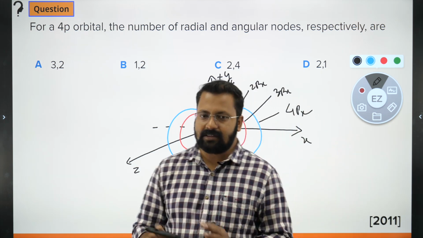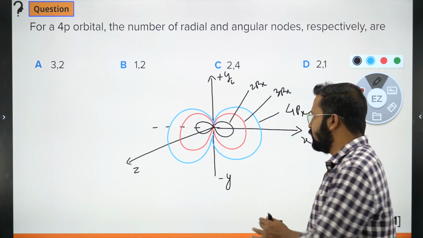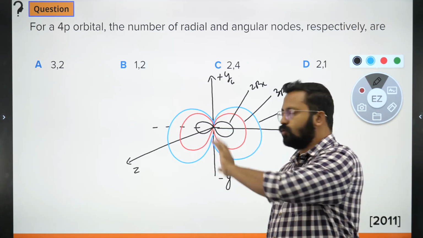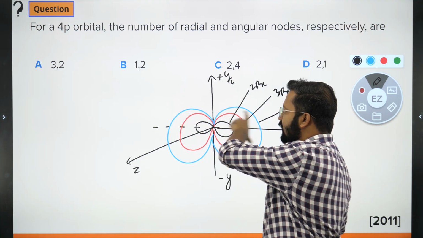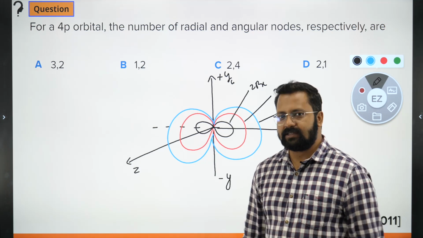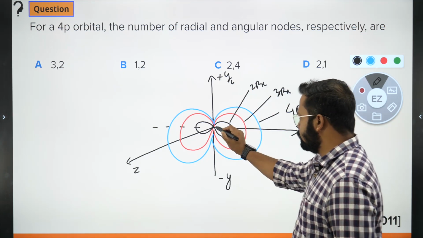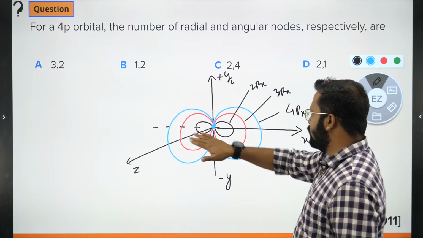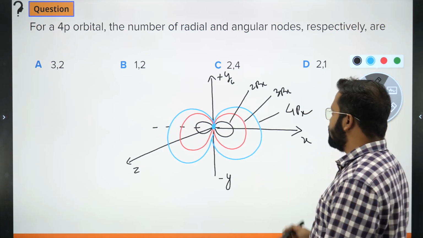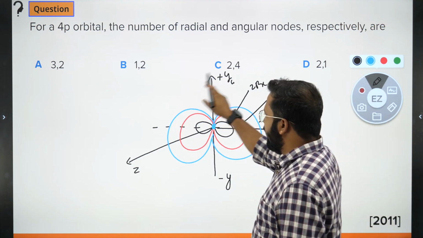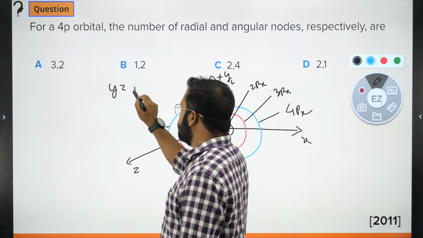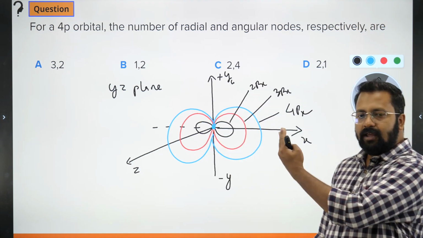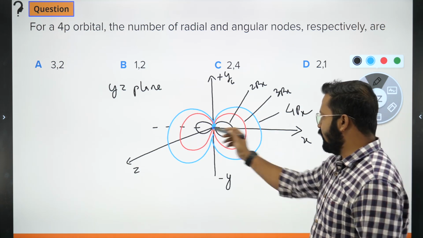Now if I look at these three representations for the 3 orbitals, can I find a plane which passes through the orbitals but does not bisect any of the lobes? Can we name a plane which passes through the origin and does not bisect any of the lobes? We can take planes like that, but they will bisect it, except for one plane which is the YZ plane. So the YZ plane will pass through the origin but not bisect the orbital.